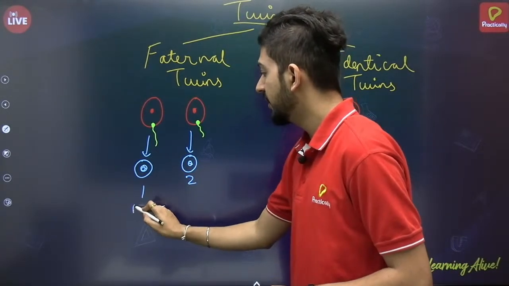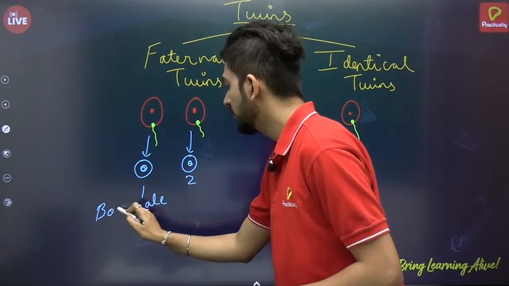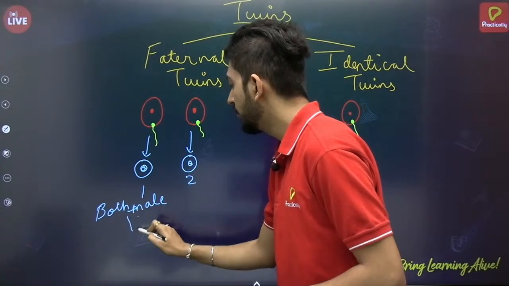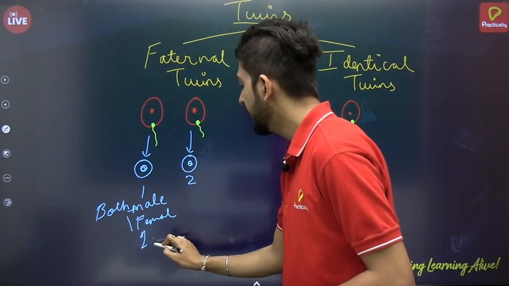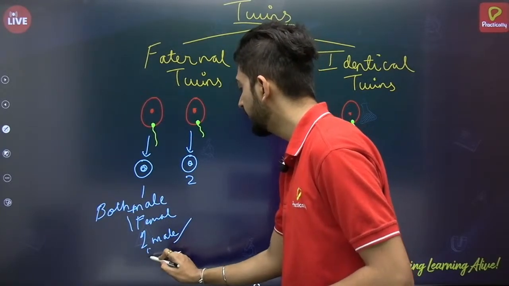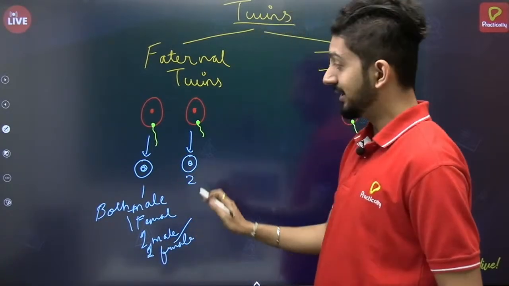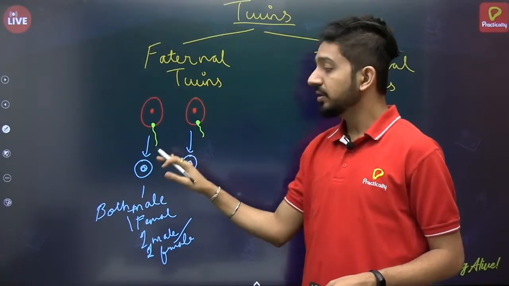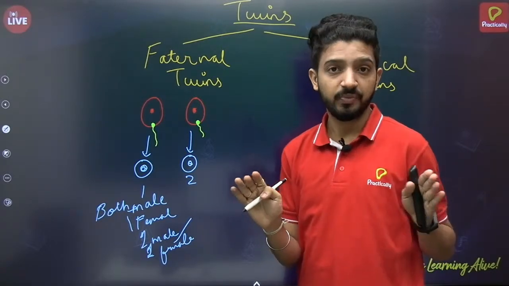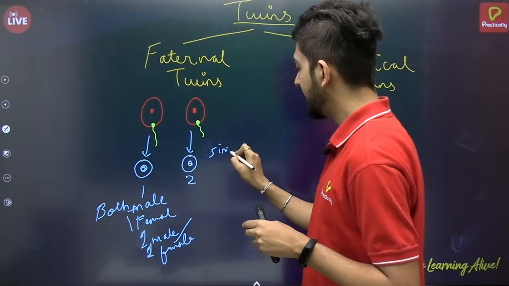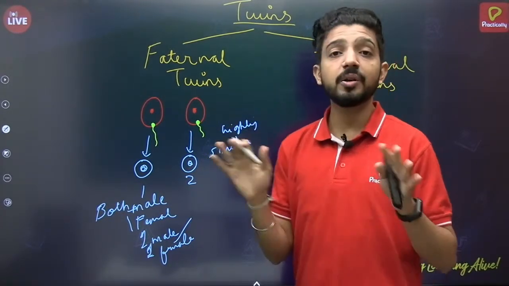They can be anything. They can be both male, or both female, or one male and one female. It can be anything, since they are coming from two different ova. So they will be like the same but not exactly the same. They will be very similar, highly similar rather, but they won't be exactly the same.